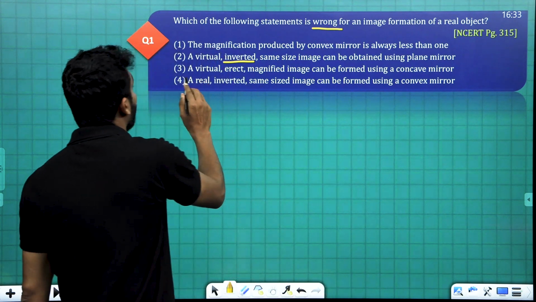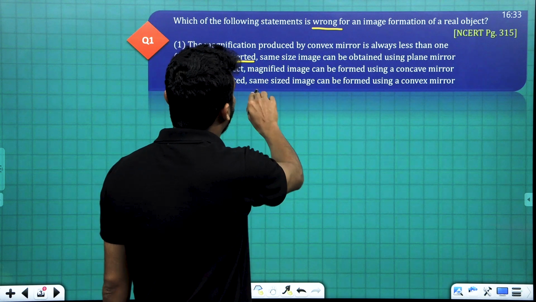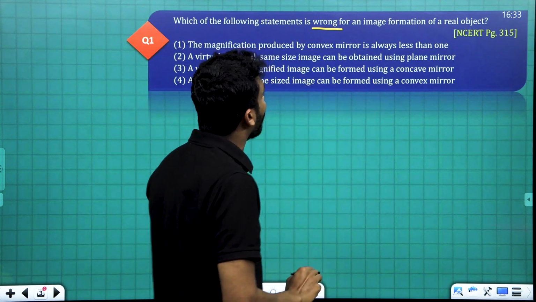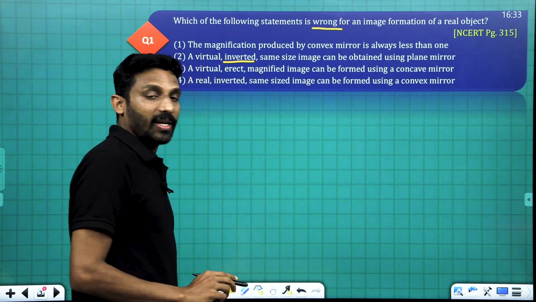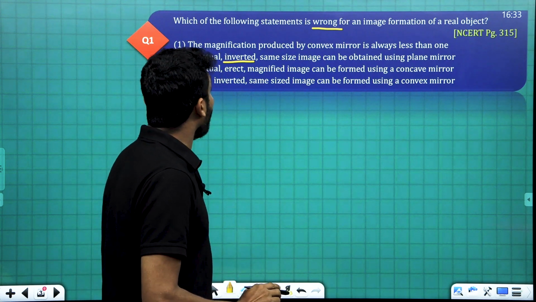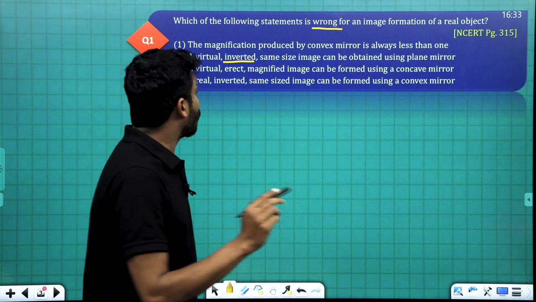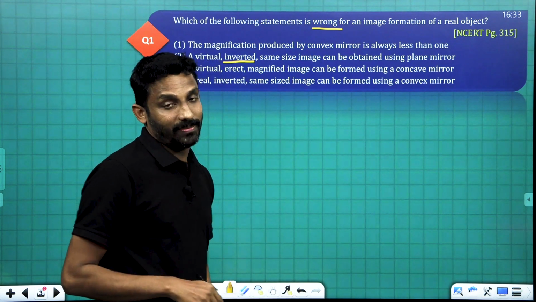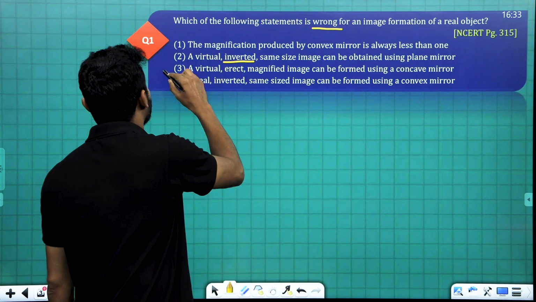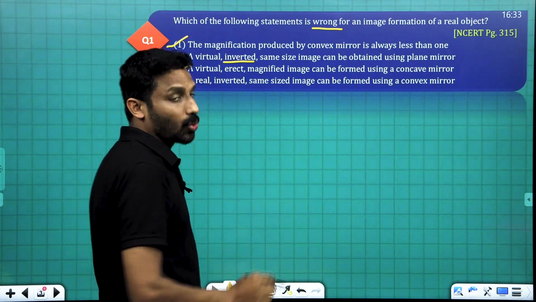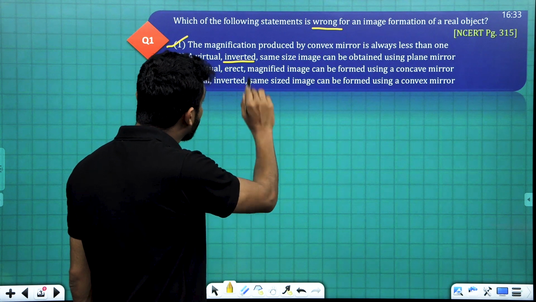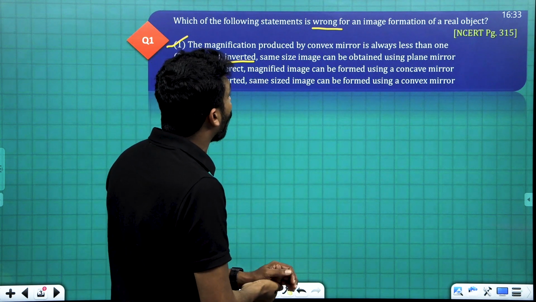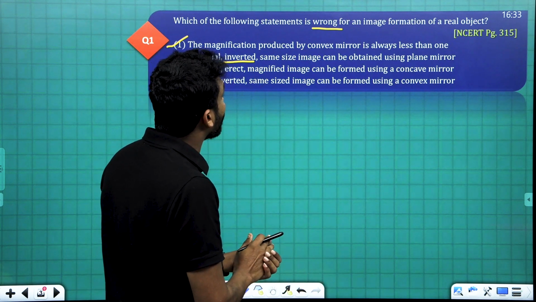And what about C? A virtual erect magnified image can be formed using a concave mirror. By using a concave mirror, we can produce a virtual image that will be erect and magnified. This statement is true. And the fourth one, a real inverted same-sized image can be formed by using a convex mirror.